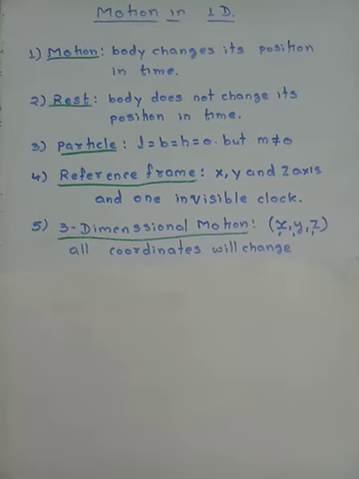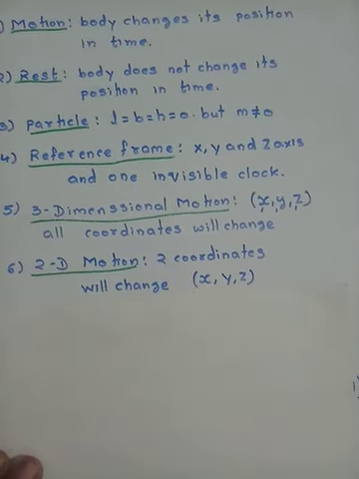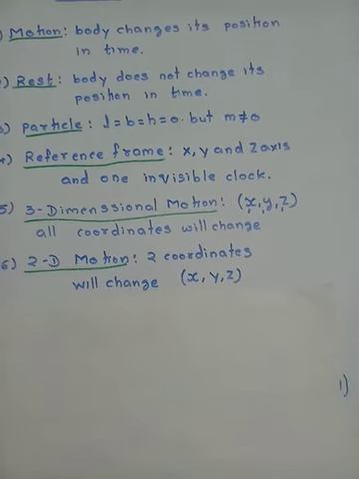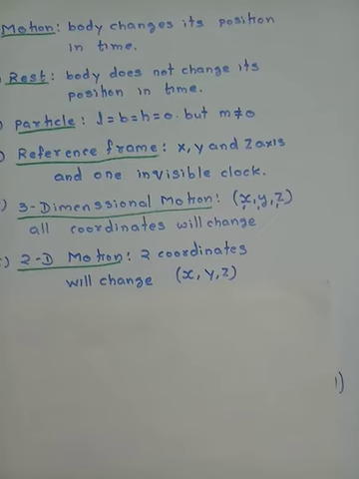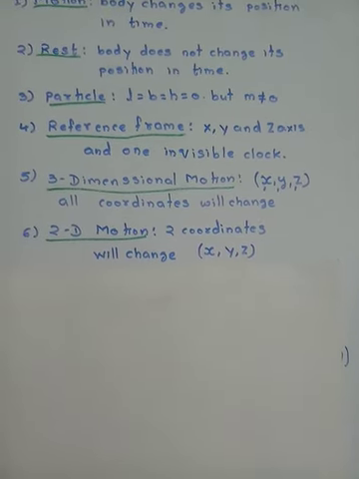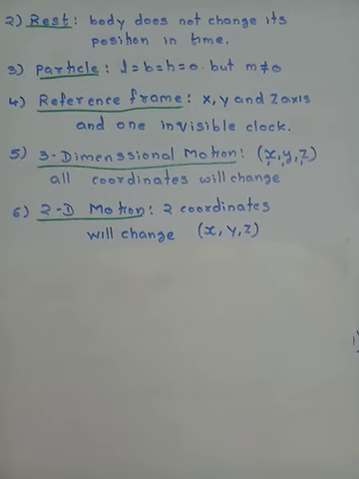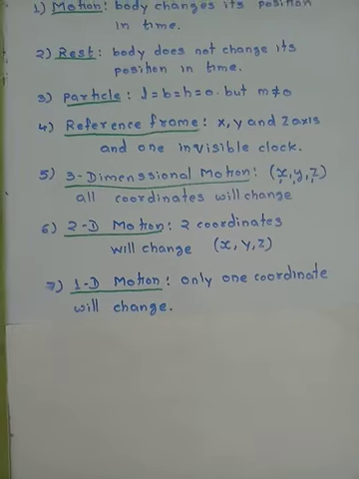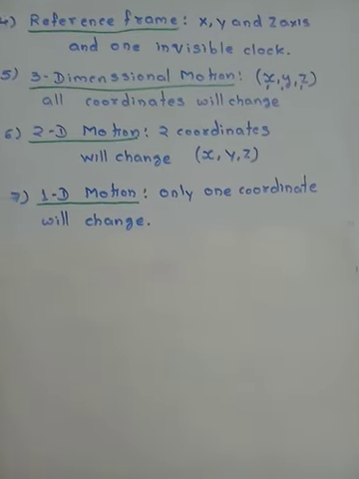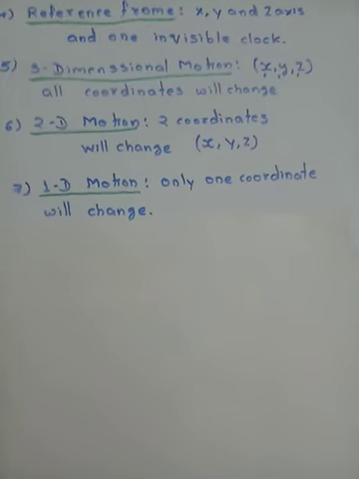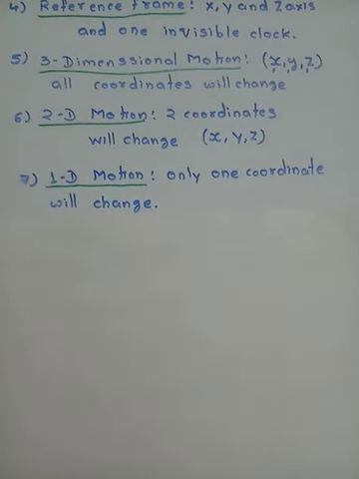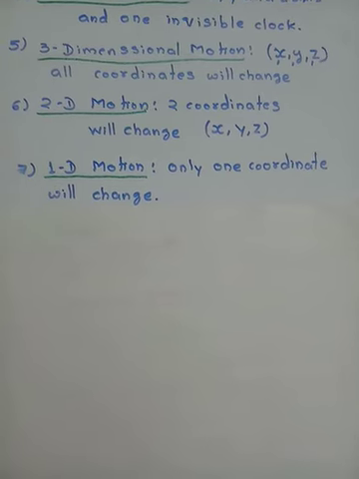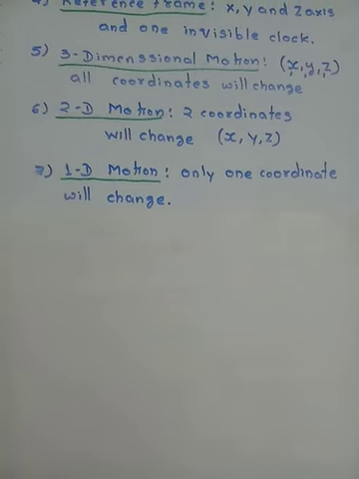If it changes only two of its coordinates, either x and y, or x and z, or y and z, but any of these two changes while the third remains constant, then we say that the motion is two-dimensional. And if only one of the coordinates changes, then we say that the motion is one-dimensional, just like used to happen on the number line. Okay, so these are 3D, 2D and 1D motions.